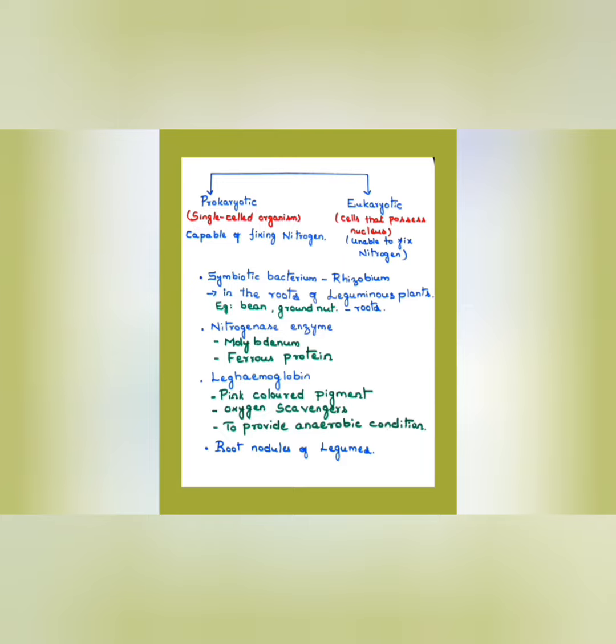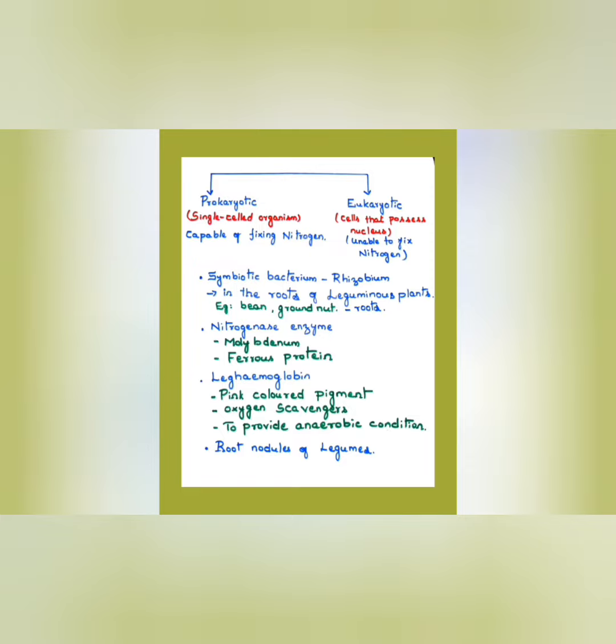And eukaryotic organisms possess cells and they possess a nucleus also. For example, human beings and animals are eukaryotic. And animals and human beings are unable to fix nitrogen directly into our body. Hence, these prokaryotic single-cell organisms help to fix the nitrogen for our body.